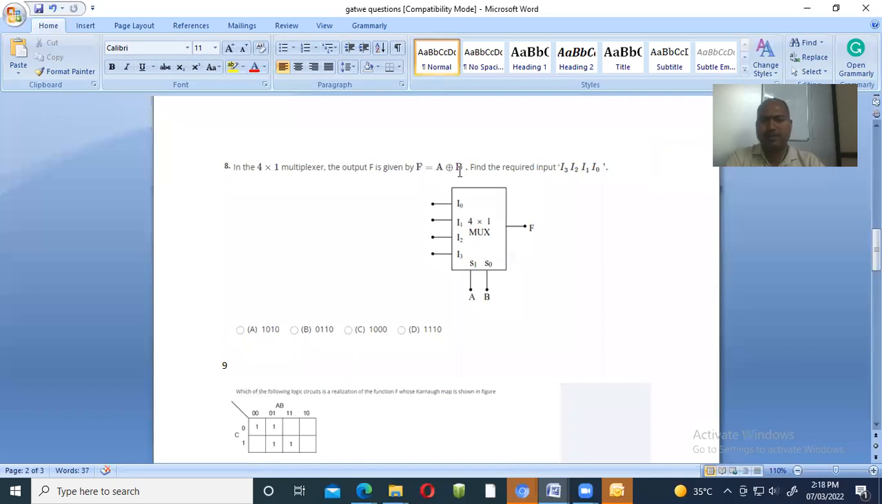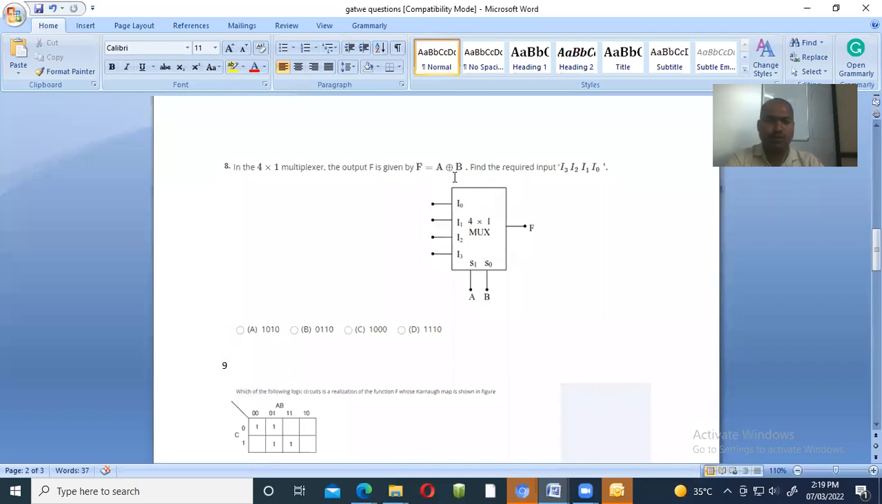See what they have to tell. F is equal to A XOR B. So we have to write the actual expression of A XOR B. A XOR B is A bar B plus A B bar. This is the equation for the XOR gate. Now A bar B plus A B bar, right? So you have to write bar as 0 and the normal variable as 1. So A bar 0, B 1, plus A 1, B bar 0.